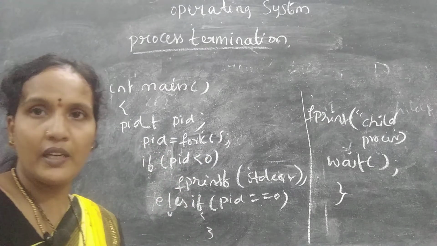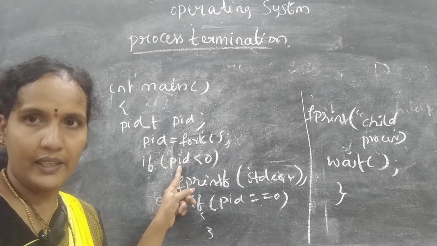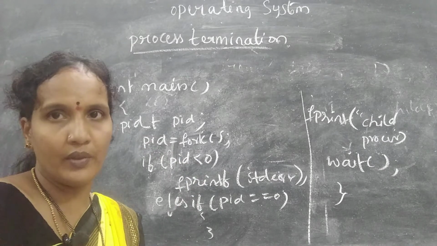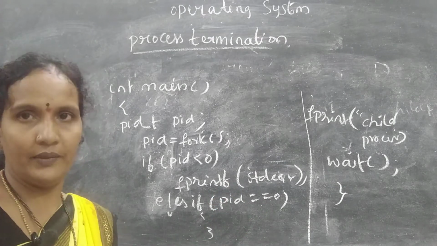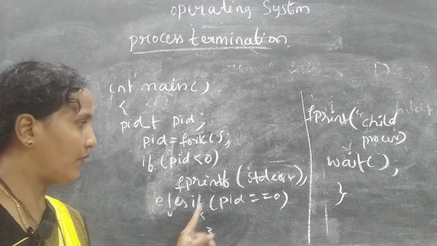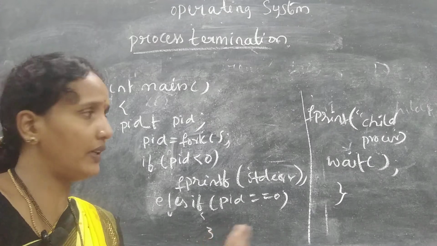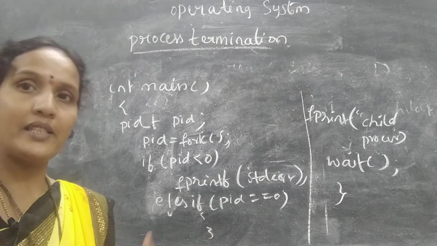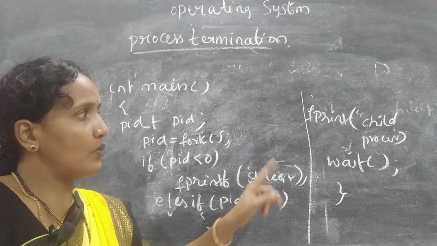So here we have different cases. One is if pid, the process ID, is less than 0. If process ID is less than 0, what happened? The child is not created, meaning some interrupt has occurred. Else if pid equals 0, the child is created and it will continue its execution. And one more situation where the child is created but has not completed its execution.